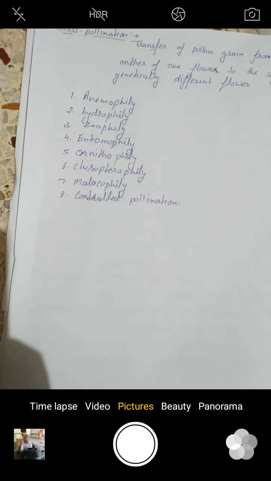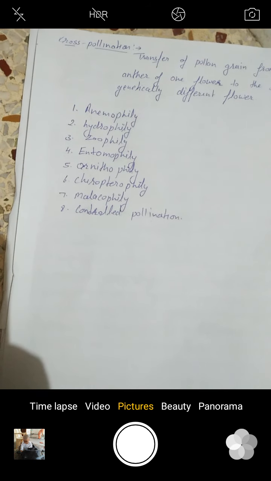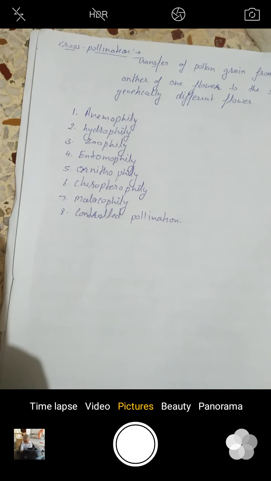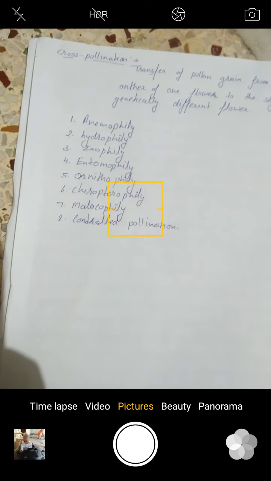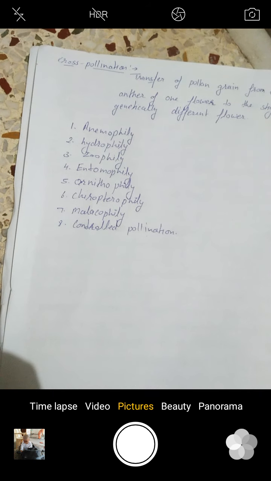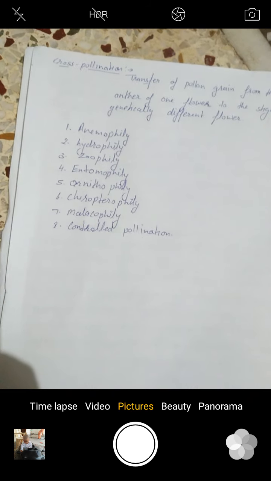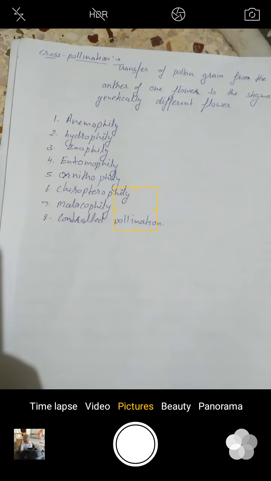Another type of cross-pollination is entomophily. It is the most common type of zoophily in which the pollen grain of ripe anther of a flower are transferred to the mature stigma of another flower through the agency of insects like moths, butterfly, wasp, bees, beetles, etc. The insects visit the flower for nectar, edible pollen grains or shelter.